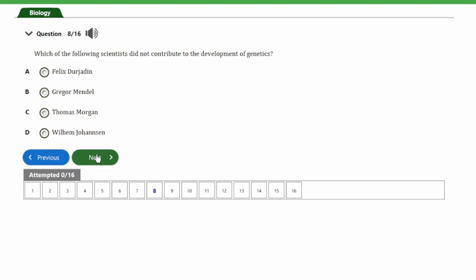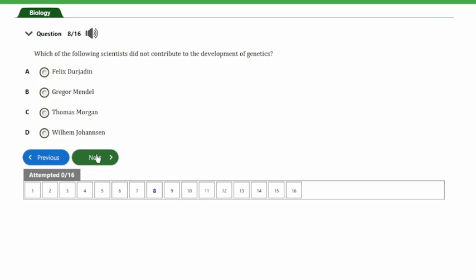Guys, Thomas Morgan worked on chromosome theory of inheritance. So guys, he also has a contribution in development of genetics as such. So guys, Wilhelm Johansen actually coined the term gene, and guys, that's a major contribution in the development of genetics.